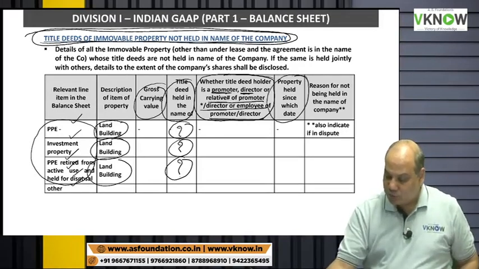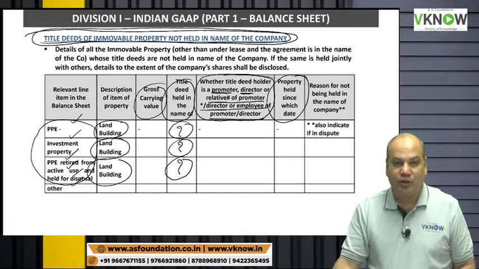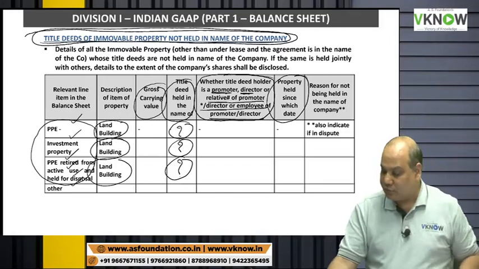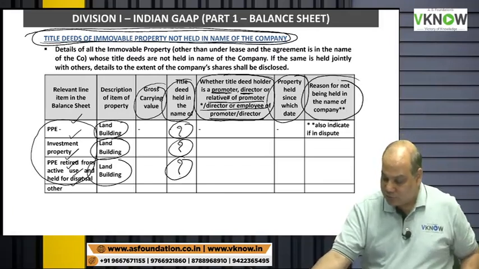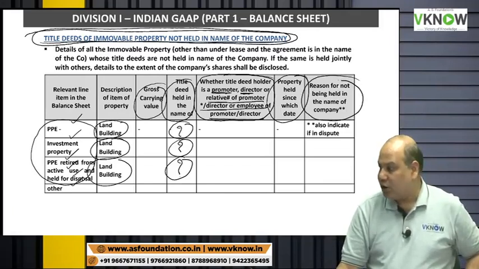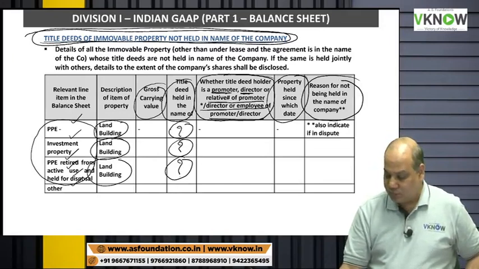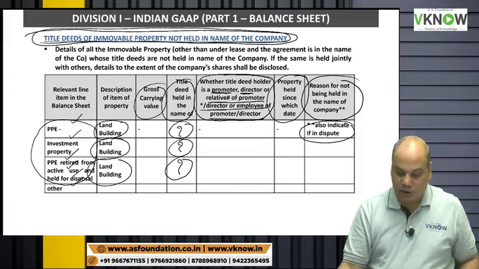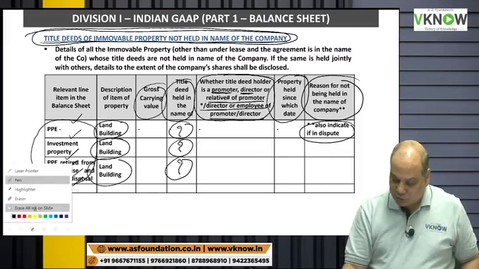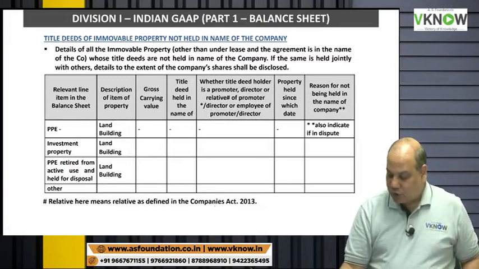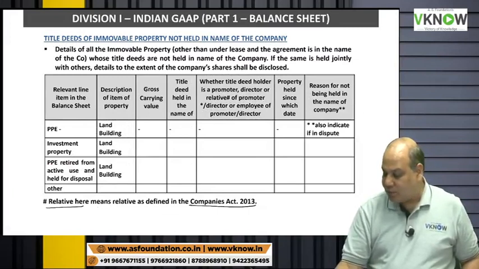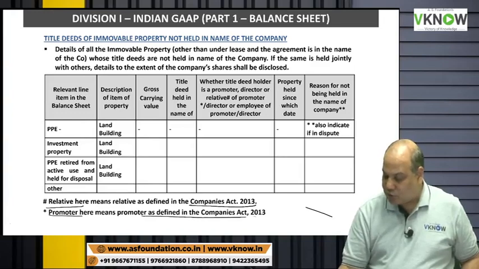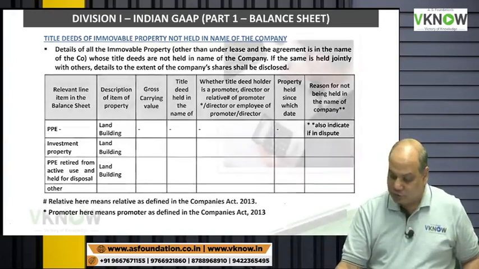Then you have to disclose property held since which date, the date from which such immovable property is held, and last but not the least, the reason for not being held by the company in its own name. Also indicate if there is any dispute in that immovable property. So these are the disclosure requirements. Relative will be defined in Companies Act 2013, and promoter will also be defined as per Companies Act 2013.